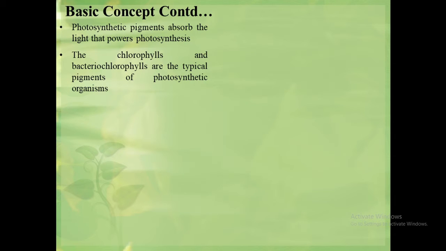Different types of carotenoids are found in photosynthetic organisms. These pigments absorb light in the 400 to 500 nanometer range. In the thylakoid membrane of the chloroplast, these carotenoids are associated with antenna and reaction center pigment proteins. They absorb the light and transfer the energy to the chlorophyll. That's why these pigments are called accessory pigments.